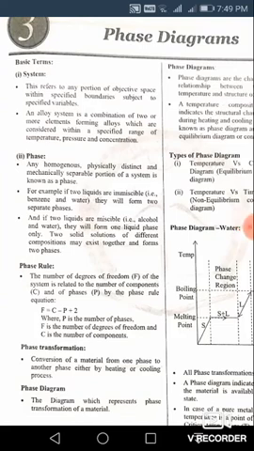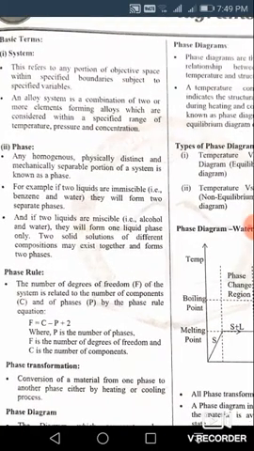So after the completion of crystal structure and imperfections, let us go to the next chapter, a very important chapter from all your examination points of view, maybe academic or competitive examinations. The next chapter is the phase diagrams. So let us first of all see what is a phase, what is a system.